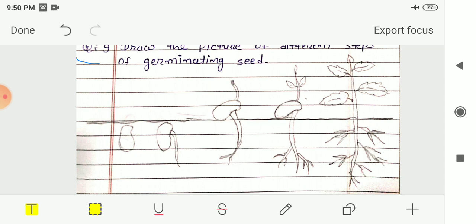In the exercise we saw MCQs, true false, fill in the blanks, classification, difference, naming, question answers from the pictures and question answers, and at last we saw the diagram for the germination process of seeds, which shows the different steps of germination of a seed. So here our chapter 3, developmental journey of the seed, gets over.